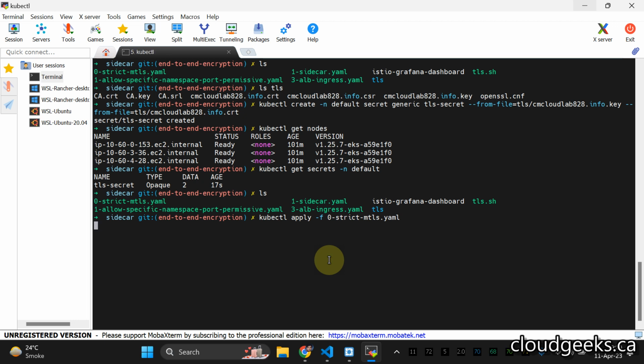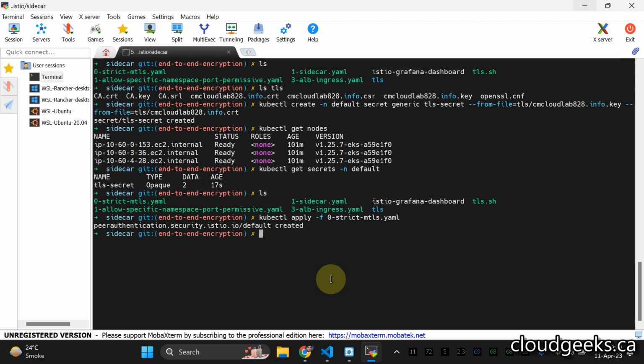So what it does, it is going to do strict MTLS with all namespaces. For instance, the difference between strict and permissive is that what permissive is going to do is going to allow HTTP as well, which means that it is not going to look for the certificates which are actually created by the sidecar proxy of Istio.